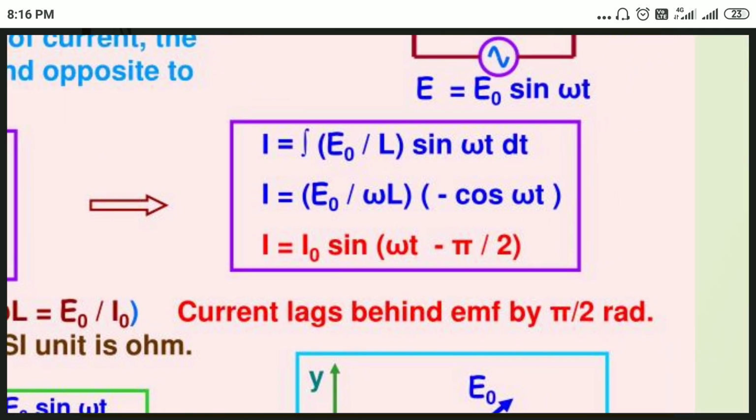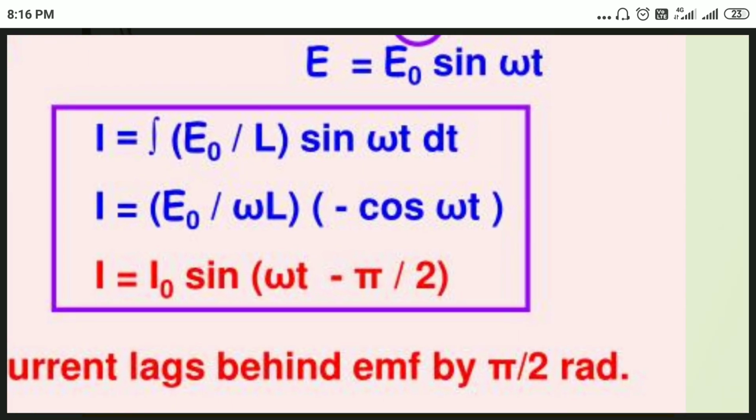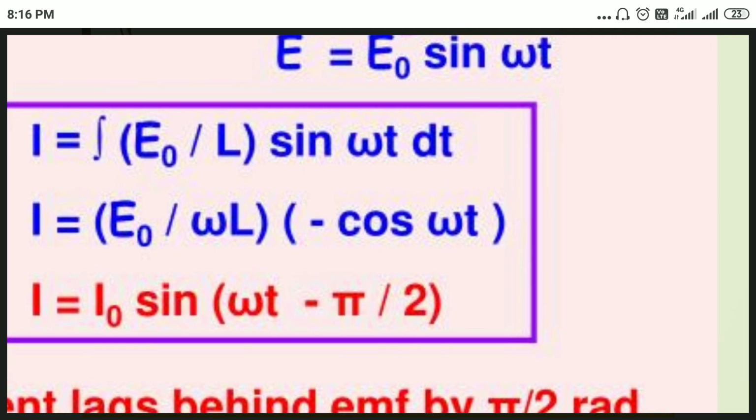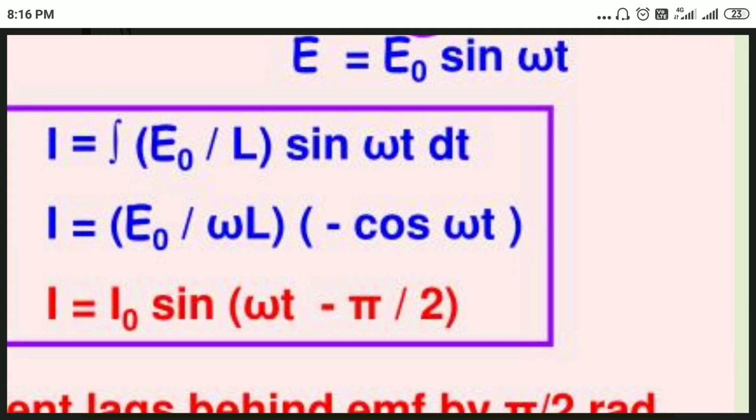After integration, we get the integral of di, which is nothing but i, and the integral of E naught by L sine omega t dt. The integral of sine omega t dt is minus cos omega t over omega. So i equals E naught by omega L times minus cos omega t.